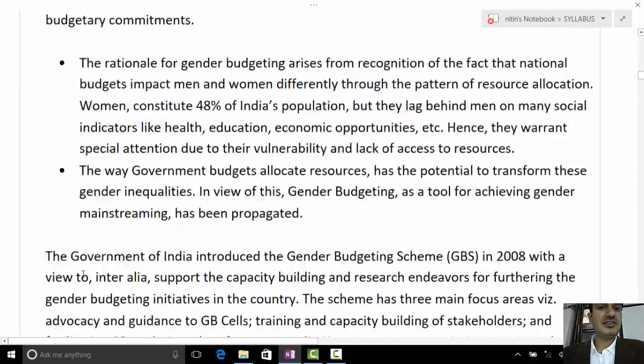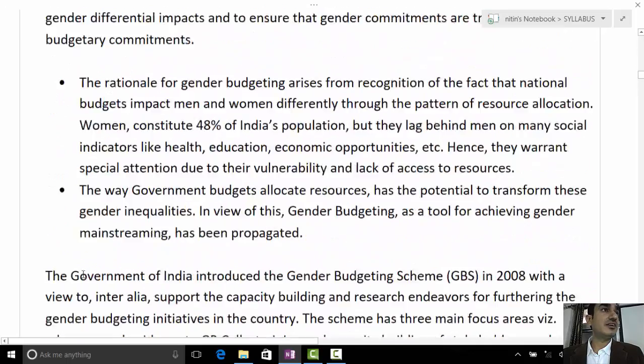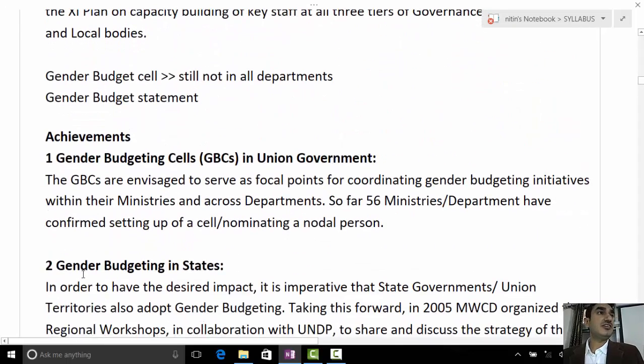Then the second part of the question comes: what are the requirements and status of gender budgeting in Indian context? So gender budgeting initially started in 2005 and 2008, then started the gender budgeting cells. So how is gender budgeting done? You should have a specific idea.